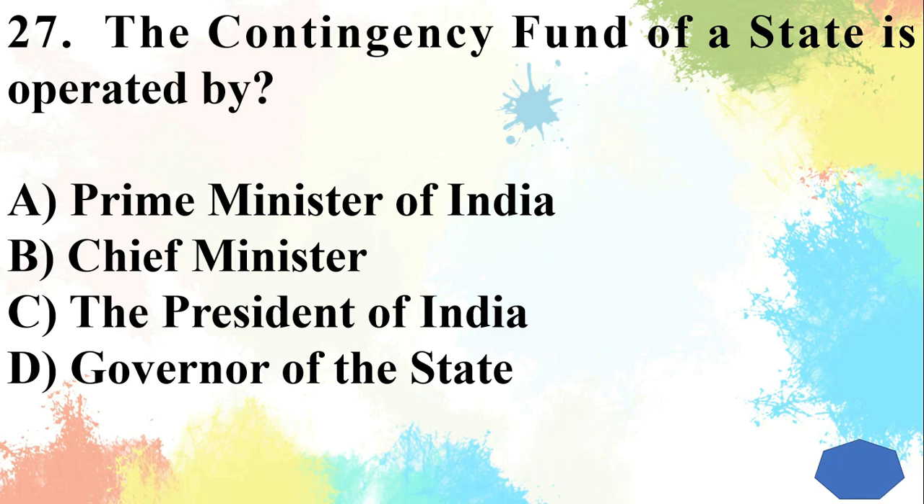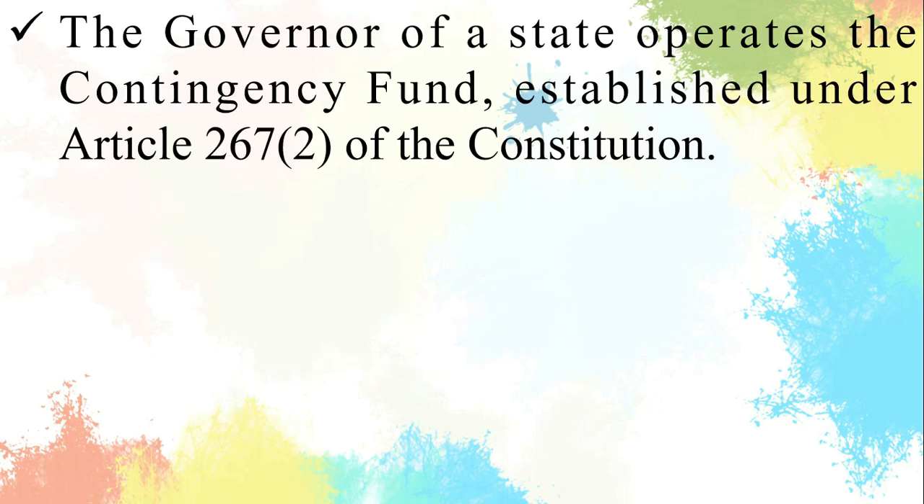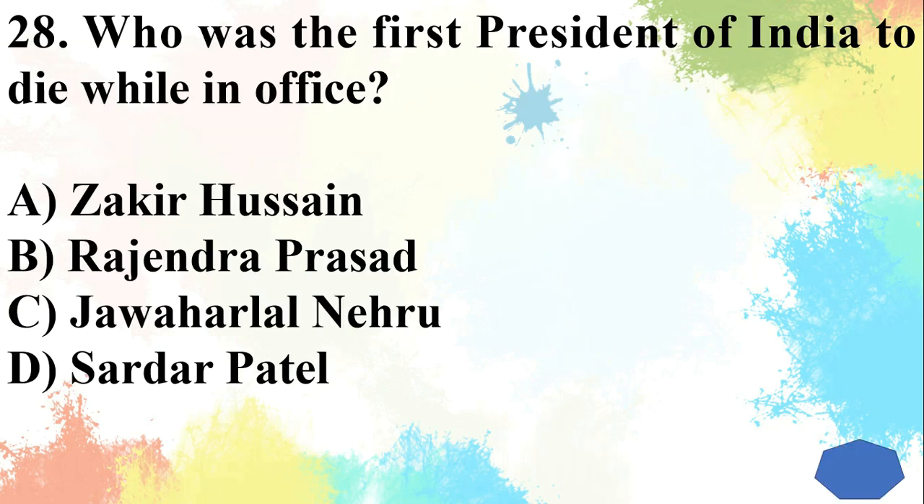Question 27. The contingency fund of a state is operated by? Answer is Governor of the state. The governor of a state operates the contingency fund, established under Article 267(2) of the Constitution.